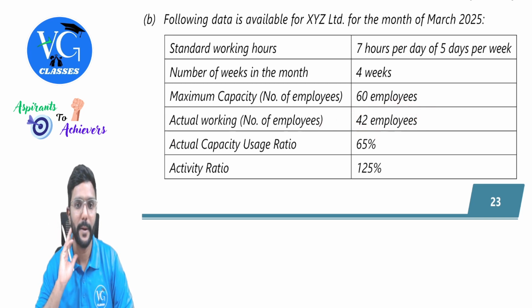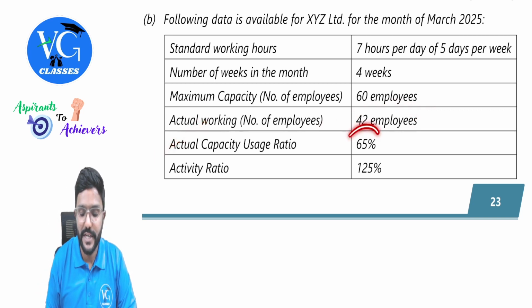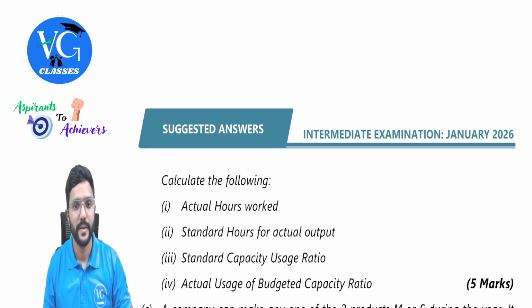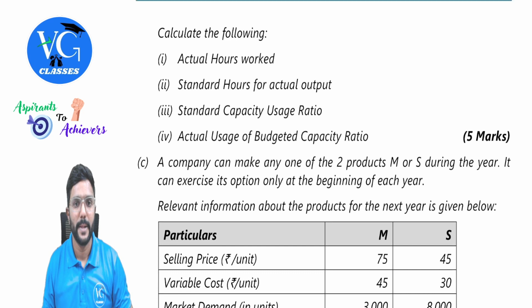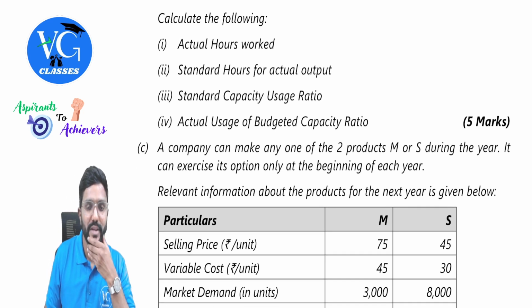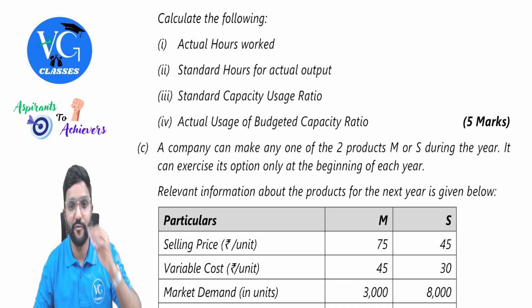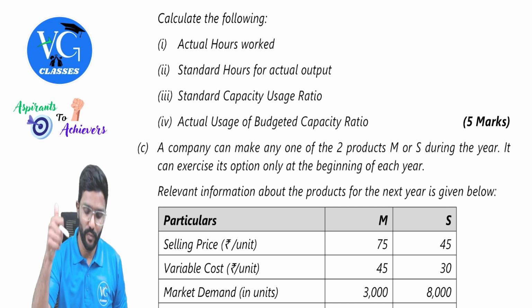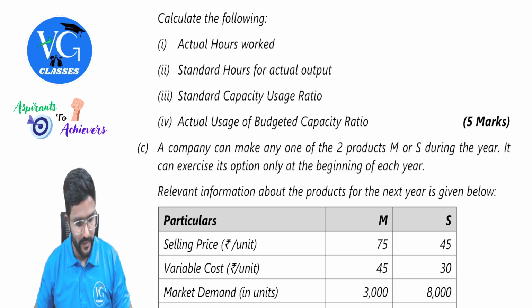Actual capacity usage ratio 65%. Activity ratio 125%. What are they asking? Calculate the following: actual hours worked, standard hours for actual output, standard capacity usage ratio, actual usage of budgeted capacity ratio. Okay, sir. Fine.